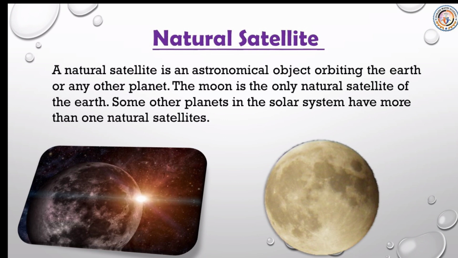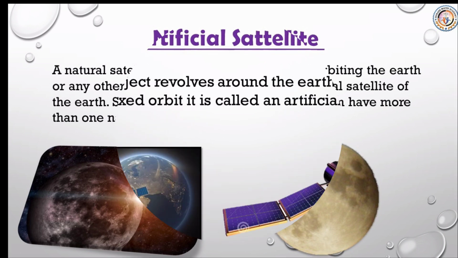A natural satellite is an astronomical object orbiting the Earth or any other planet. The moon is the only natural satellite of the Earth. Please remember this. Some other planets in the solar system have more than one natural satellite.